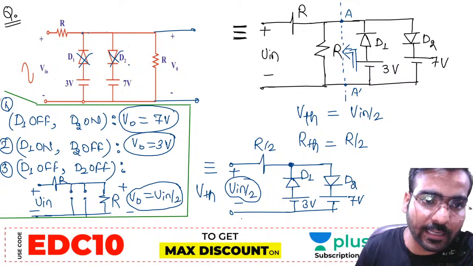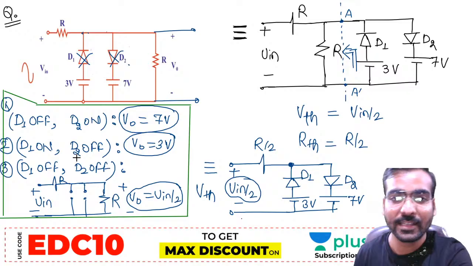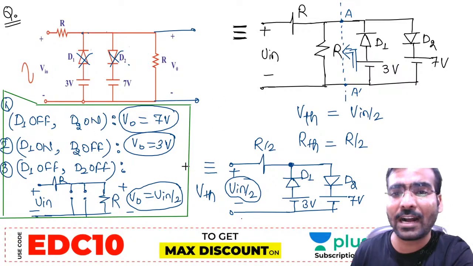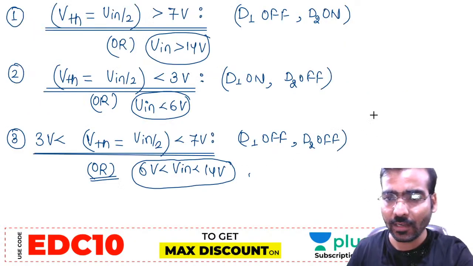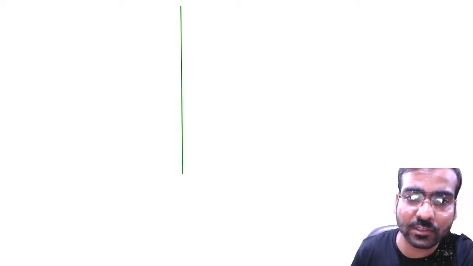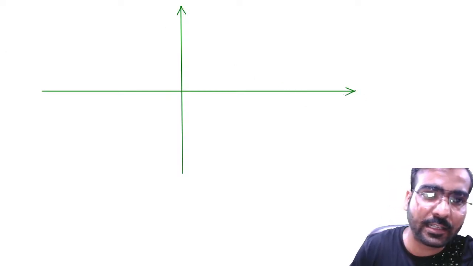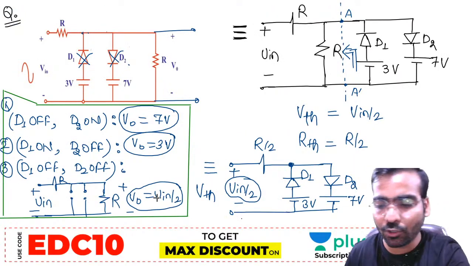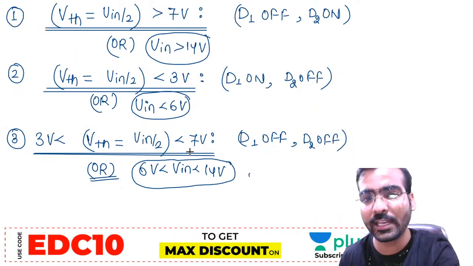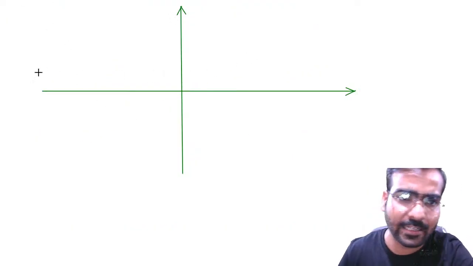In the green color box I am putting. Now see my dear friends, this is the answer. You can draw the output waveform, you can draw the transfer characteristics. Let us draw the transfer characteristics of this question. V0 equal to V in by 2, V0 equal to 7, V0 equal to 3. V0 equal to V in by 2 is like y equals mx, and the slope is 1 by 2.